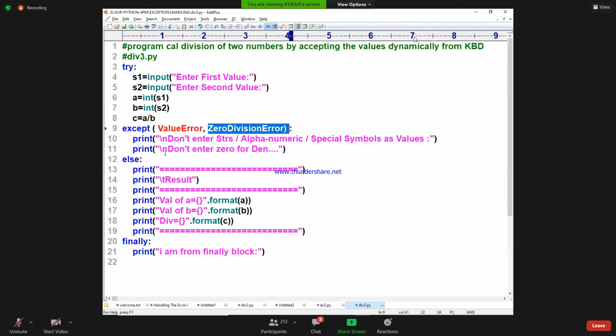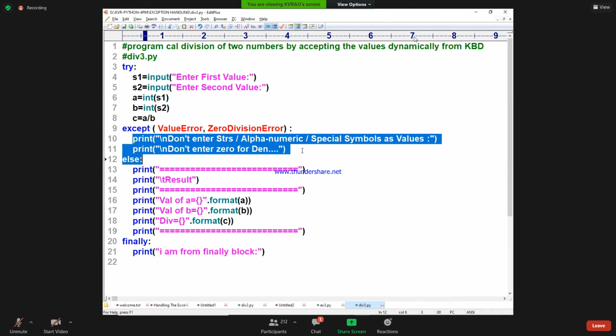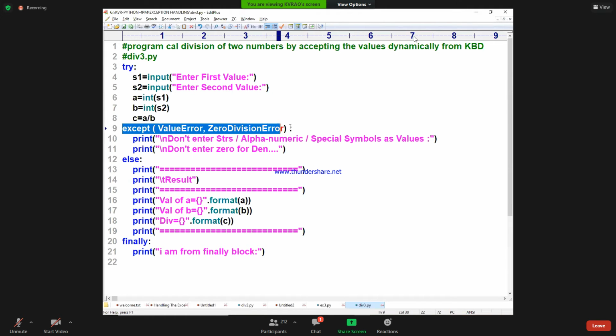Are you following this? This is called the multi-except handling block. Multi-exception handling block. What is that block called? One except block handles almost all the exceptions and gives the specific messages for us. If you require it, you use it. Are you following me, ma?